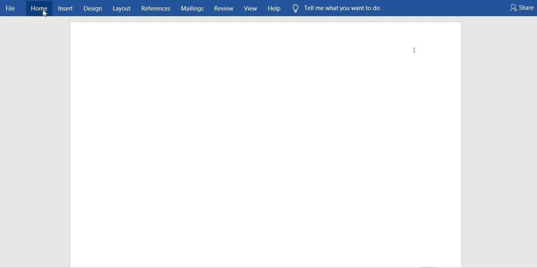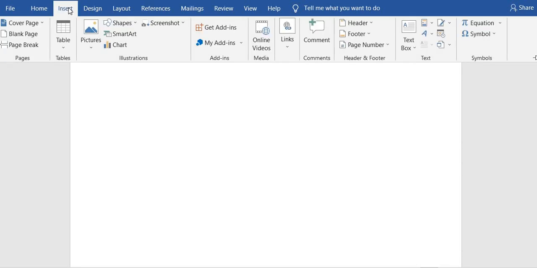Now let's click on insert. After clicking on insert, just on the left corner here, we have got cover page, blank page, then page break. Now we want to break our page. Then when you just click on it, oh wow, I like the way this thing is operating.